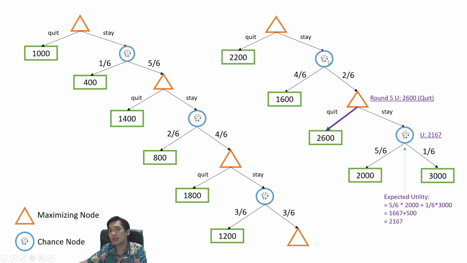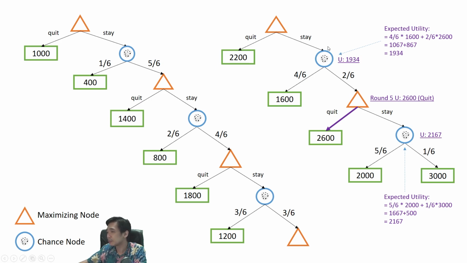Doing the same procedure, we will calculate this chance node: 4/6 times 1,600 plus 2/6 times 2,600, and then we will get 1,934.